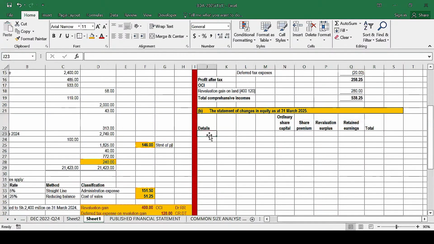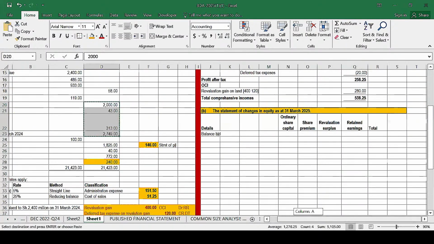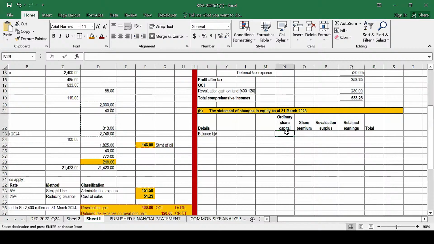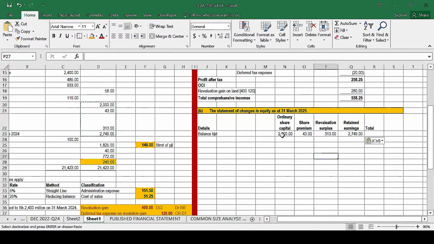Now, what we start with here, basically the opening balances, we start with the balance brought down. The balance brought down is basically the balances we have in the trial balance. All these balances here, we will pick all these balances. We copy all of them, and then we paste them here. What you're going to do is transpose like that. Yes, and then we get the total there.